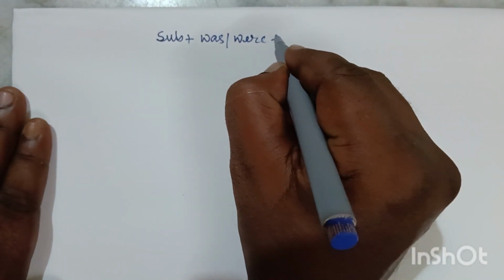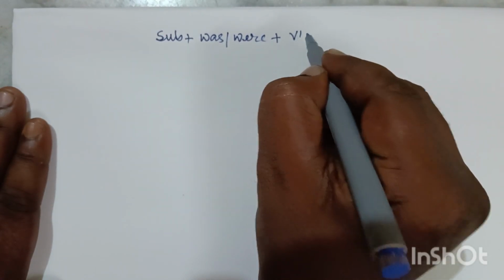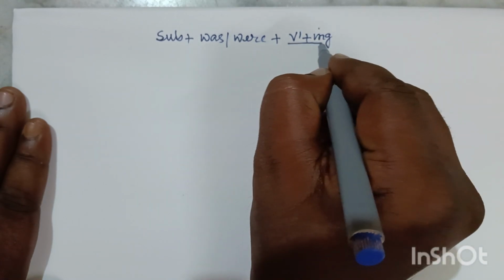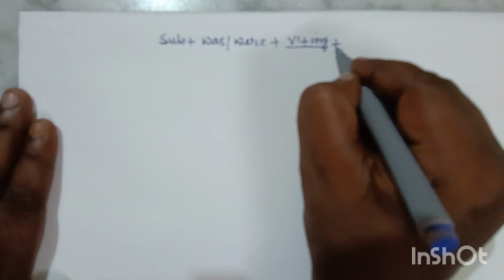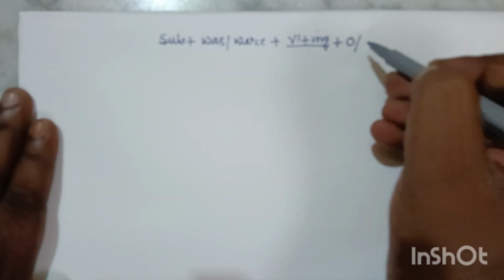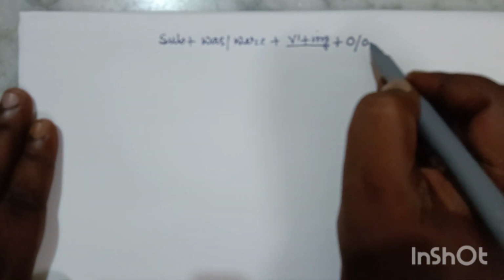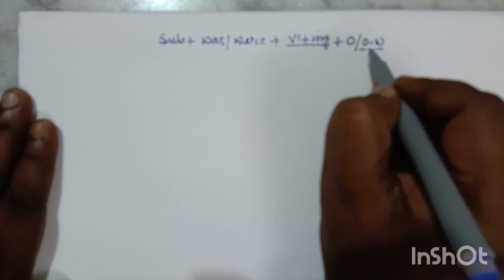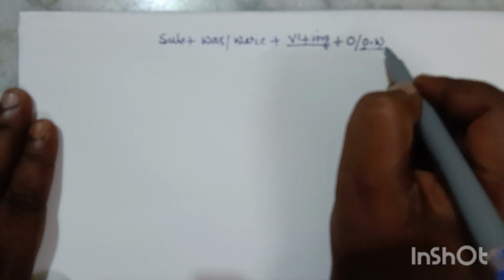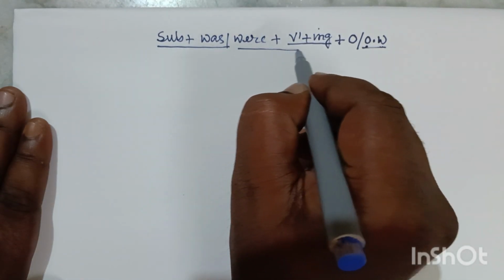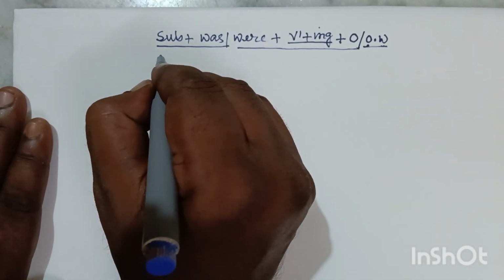And after that, there will be the present form of the verb with ing, because this is the continuous form. After that, if there is any object, we will write it down, and there may be some adverbs or some other words. So I wrote down the short form: O for other, W for words. Friends, this is the basic structure.